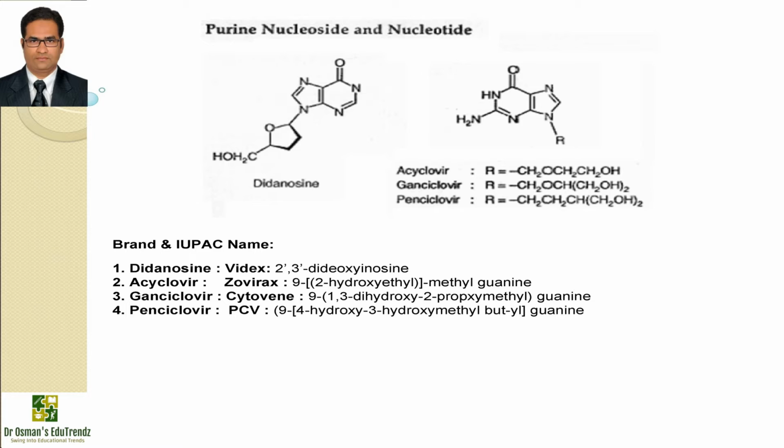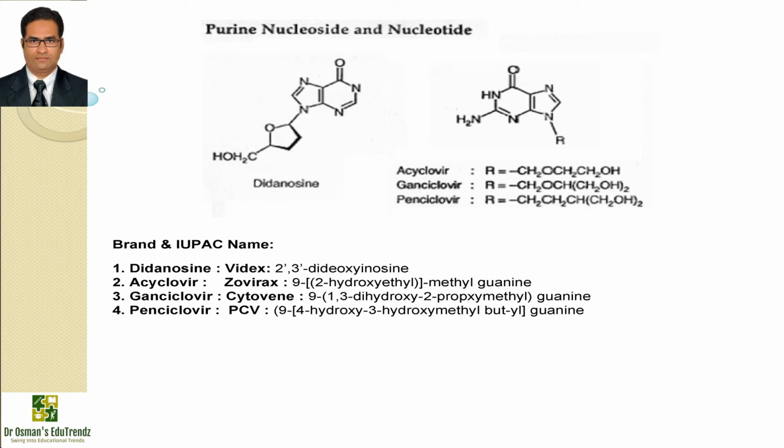Next comes ganciclovir, which is available with the brand name Cytovene and IUPAC name is 9-(1,3-dihydroxy-2-propoxymethyl)guanine. Ganciclovir is a drug of choice in active treatment of cytomegalovirus retinitis by preventing progression of disease in less involved eyes, and it acts similar to acyclovir. It is phosphorylated initially to monophosphate by both viral and cellular kinases and then to di and triphosphate by cellular enzymes. The triphosphate is the competitive inhibitor of incorporation of deoxyguanosine triphosphate into DNA and then inhibits viral DNA polymerase selectively.